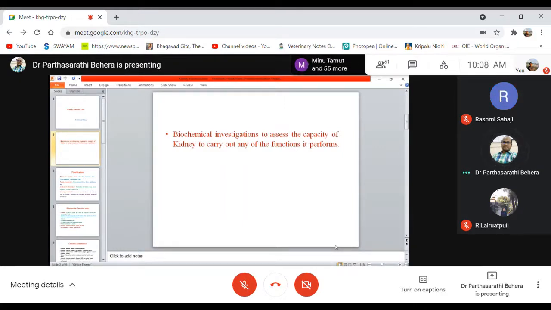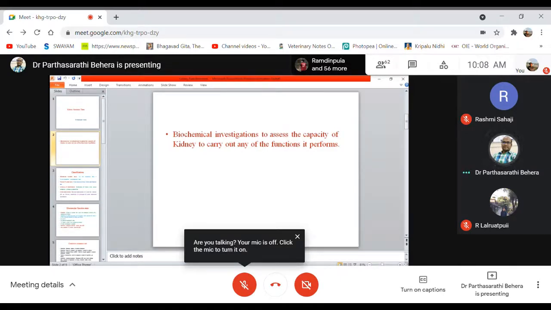So today we'll discuss this kidney function test. Yesterday we finished the liver function test. So the kidney function tests, as you know, are biochemical investigations, just like liver function tests.